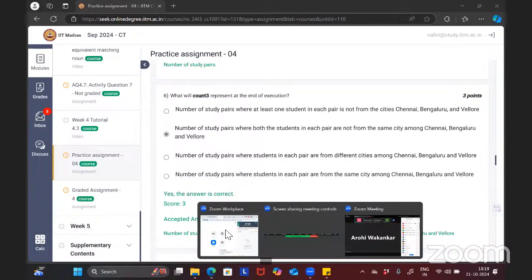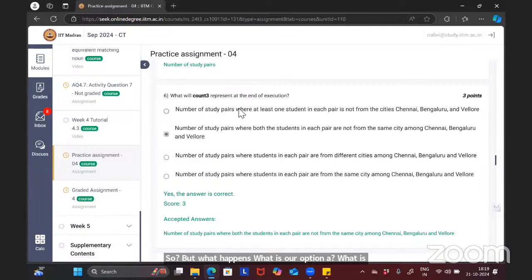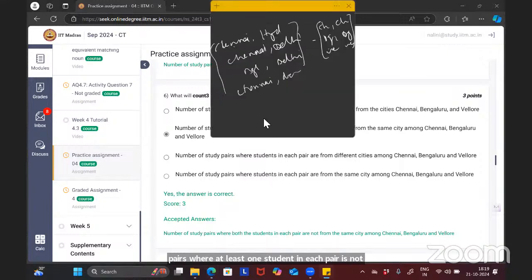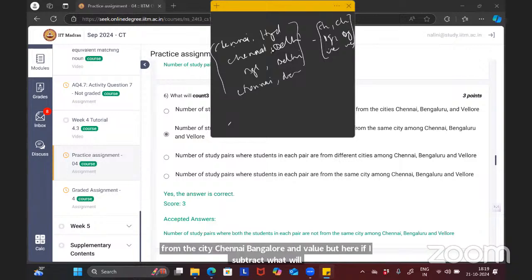So, but what happens? What is option A? Option A is telling the number of study pairs where at least one student in each pair is not from the cities Chennai, Bangalore, Vellore. There at least one student must not be from the city Chennai, Bangalore, and Vellore. But here, if I subtract, what will be my answer?